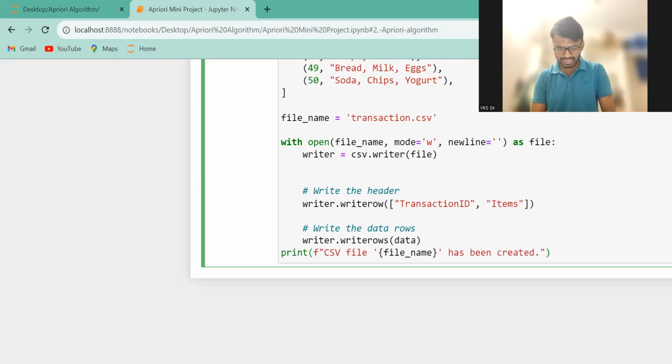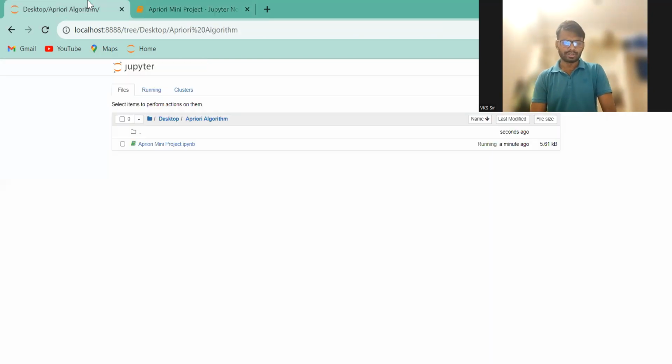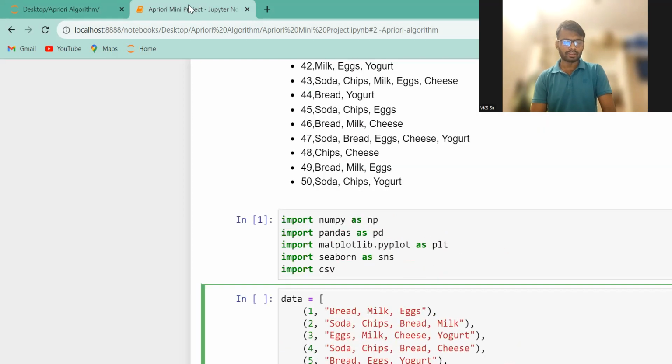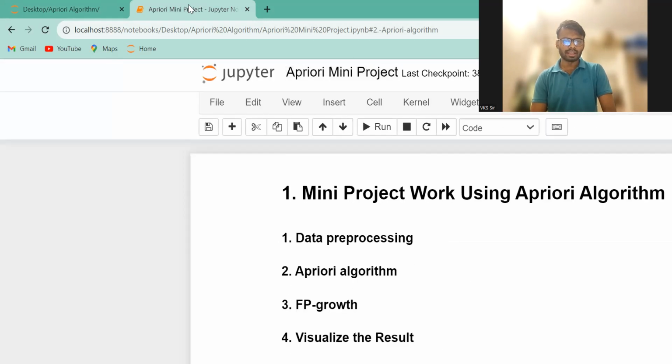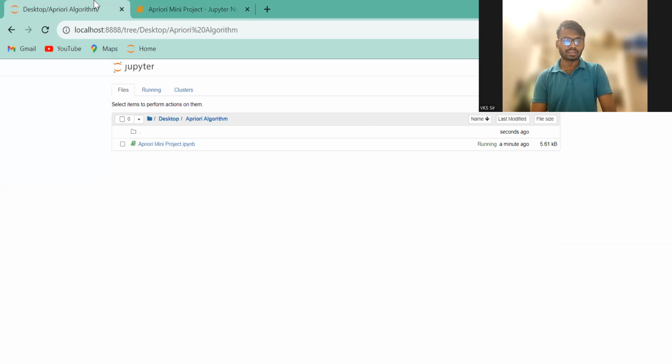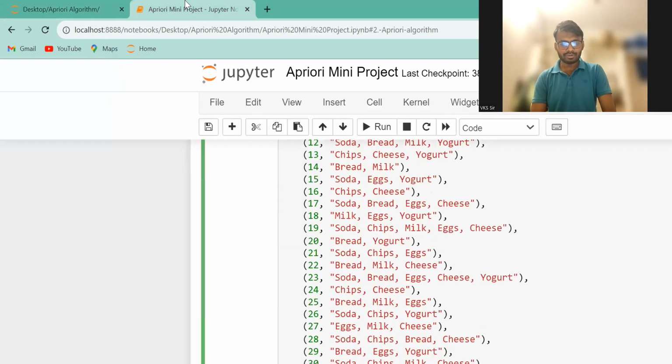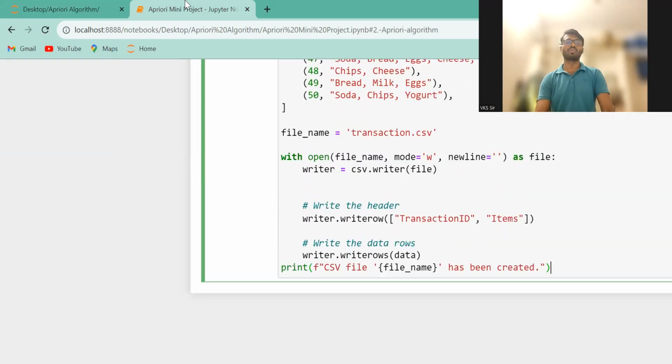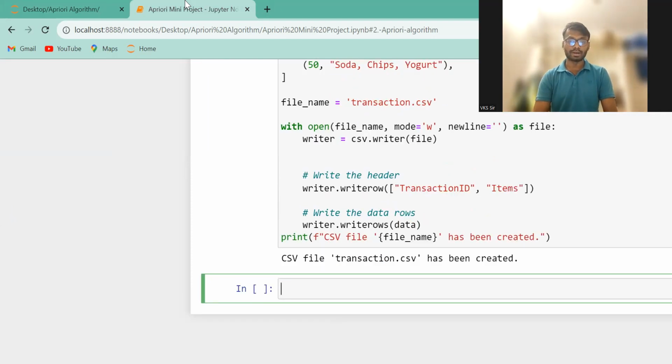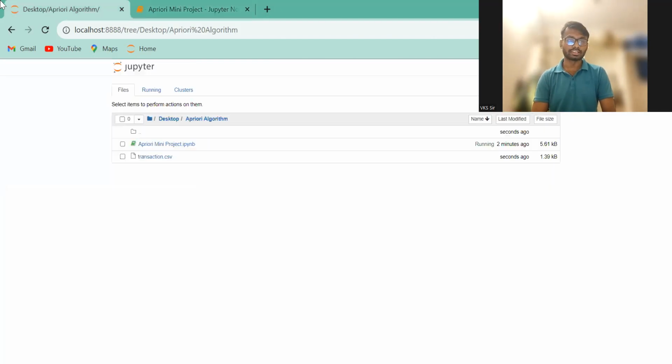The file name is transaction. Okay, now see my file. Inside it is the apriori mini project that I created. Here, is there any CSV file? No CSV file. Now see, once I execute this code, it will automatically create one CSV file inside it. Let's start executing this part. Now see, the CSV file transaction.csv has been created. Let's check it. Yes, it's successfully created. Is that clear?